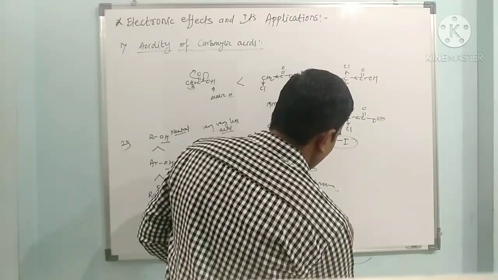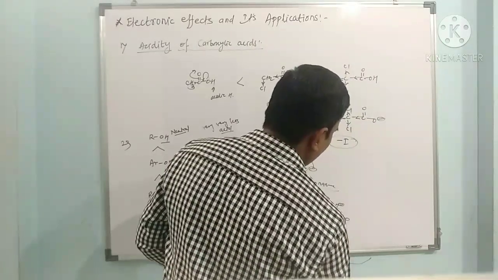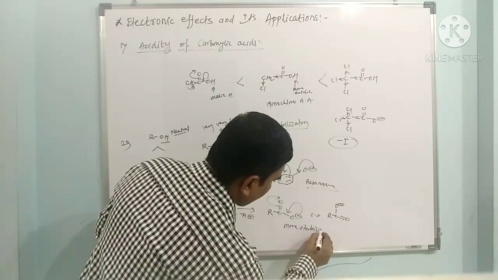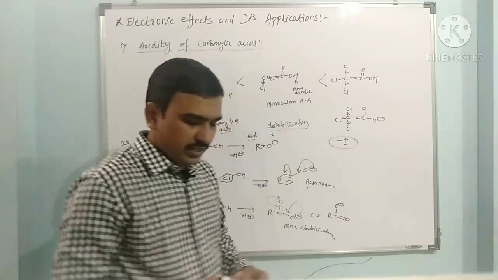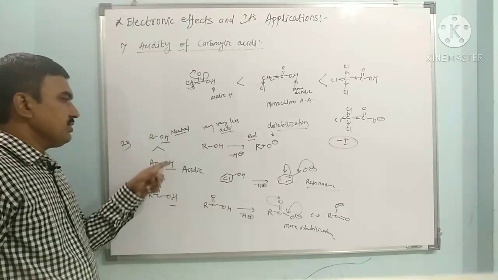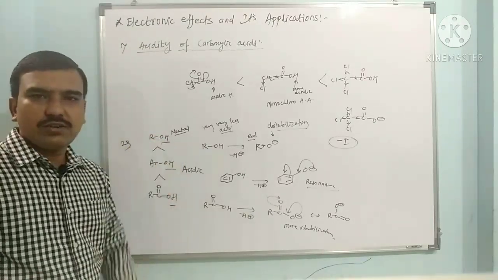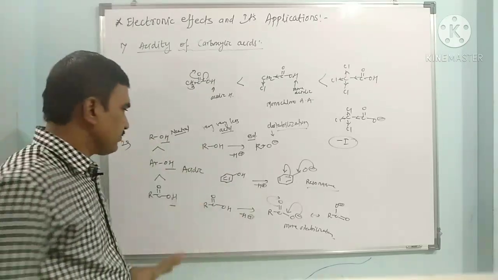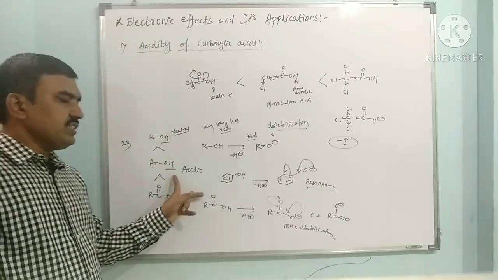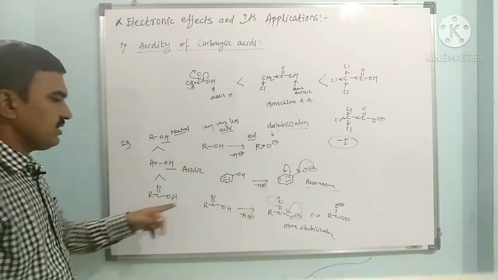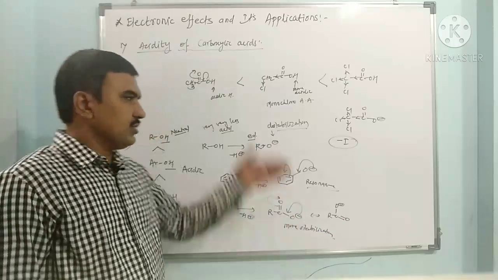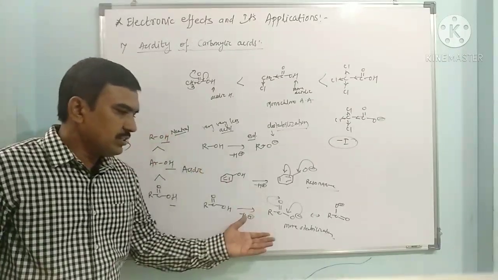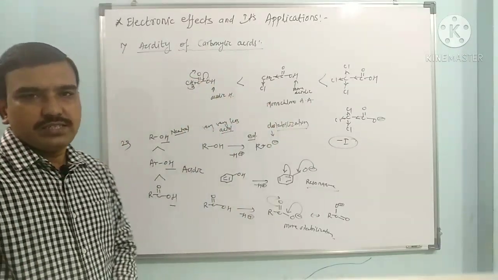So this is the carboxylate RCOO minus, with a double bond to O. Here there is more stabilization in the carboxylic acids. Hence we have seen OH is present in all compounds, but these are the least acidic, or we can say these are the neutral ones. Next is phenol. It undergoes stabilization. Here there is more stabilization than this. So this is the acidity we have discussed, due to the resonance effect as well as the minus I inductive effect.